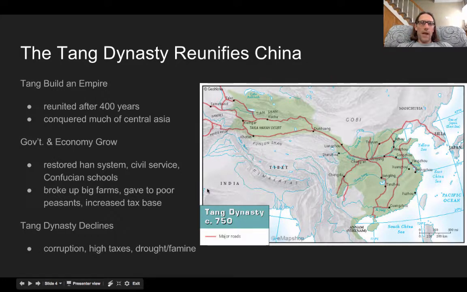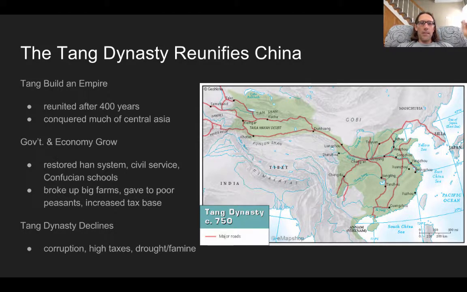So if we look at the Tang dynasty, after the last time that we talked about China, China has been taken over by warlords. So they have 400 years of not being truly united. Throughout this time, they conquered much of Central Asia, and so you can see the Tang dynasty in that map. When you look at what the Tang did after they conquered this land, or how they reunified it, is they go back to the old Han system of government. They give civil service exams, and they set up Confucian schools to train people to pass those civil service exams.